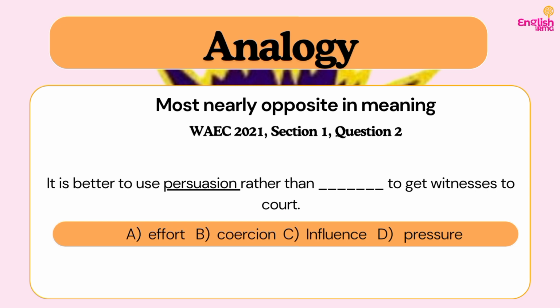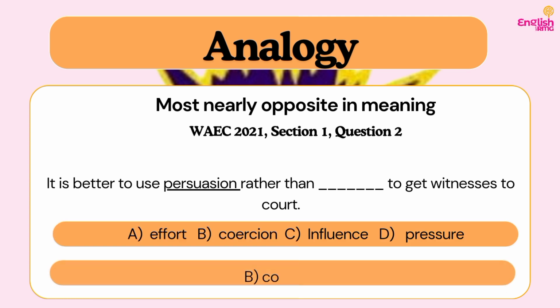Pressure is like forcing someone, but in this context, rather than pressure to get witnesses, no, it does not really fit into that context. Do you understand? So the best word that fits into the context is what? Coercion. Because coercion means force, like to force someone to do something. Do you understand? So, we cannot say rather than pressure to get witnesses to court. No. So our answer is what? B. Our answer is B, coercion. It is better to use persuasion rather than coercion to get witnesses to court.